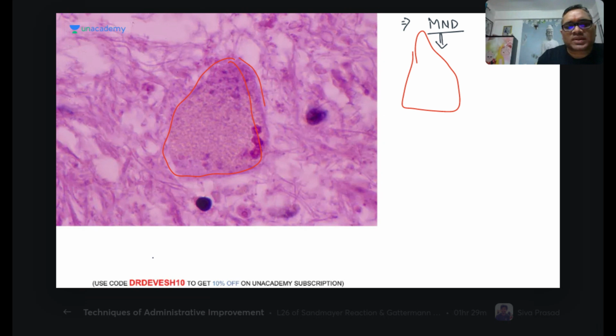In this neuron, you can see there are three eosinophilic inclusions. Can you notice the three intraneuronal eosinophilic inclusions? What is this? Can you tell me?